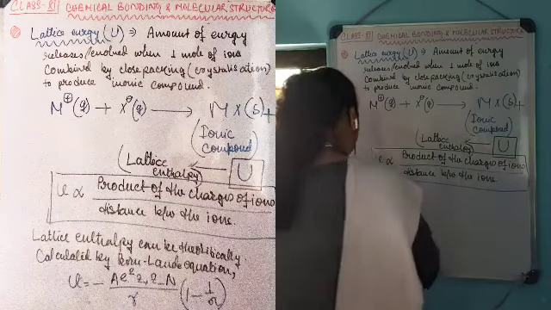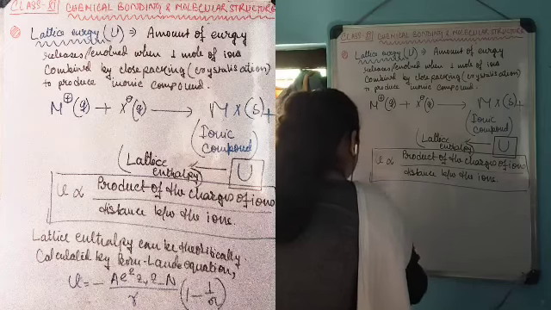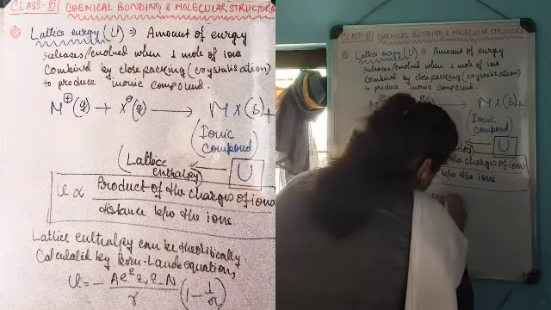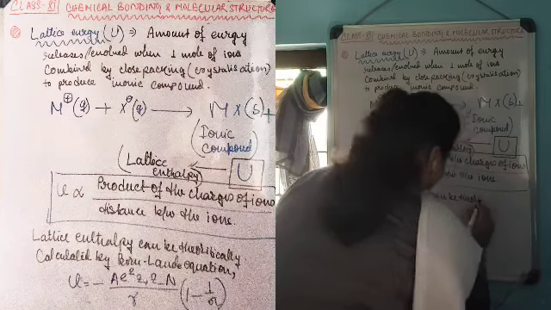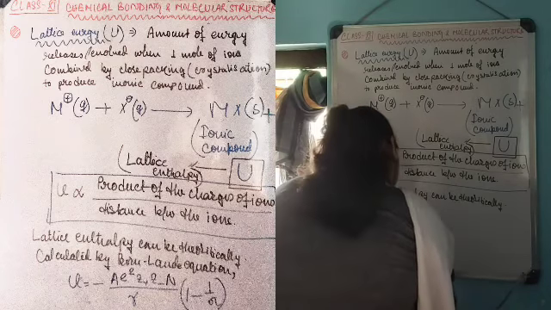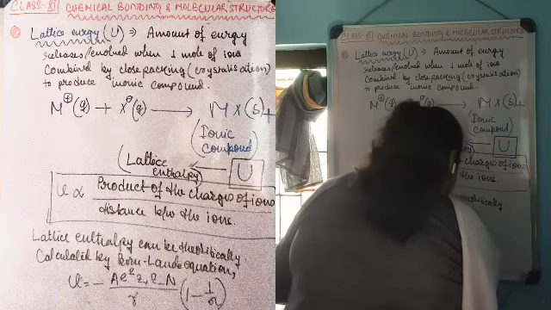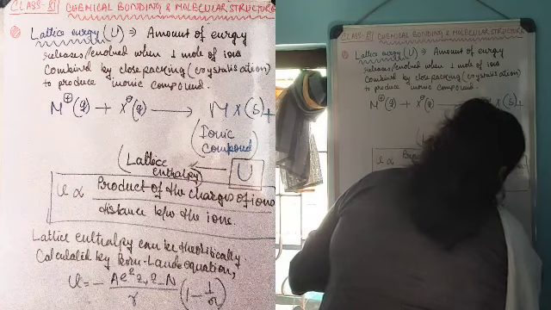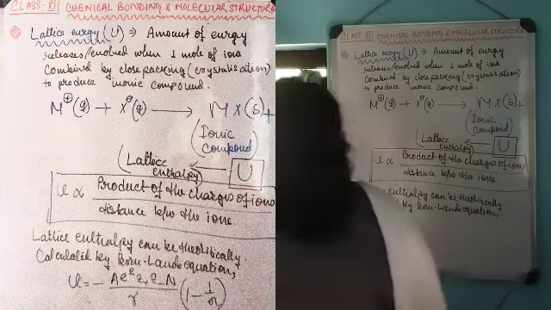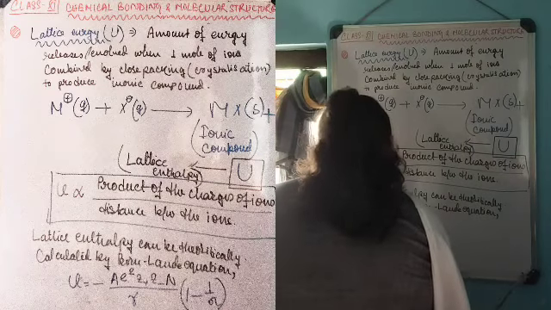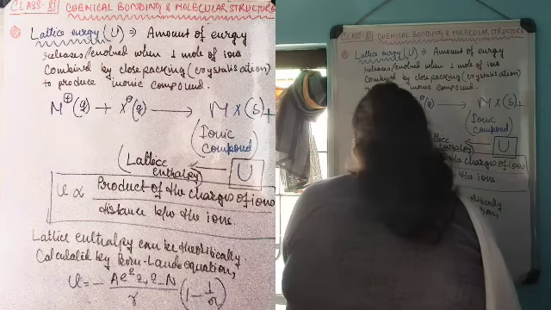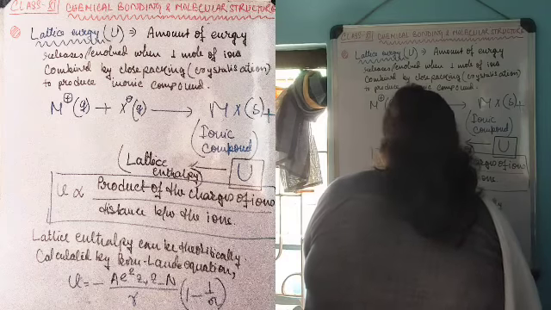But it can be theoretically calculated by the Born-Landé equation, which says that U equals minus A N E square Z plus Z minus by R, whole into 1 minus 1 by n.